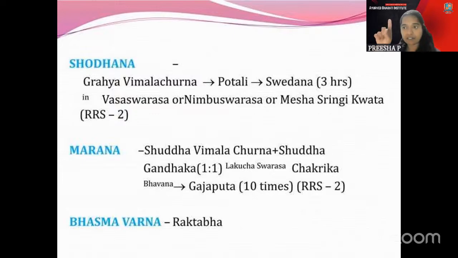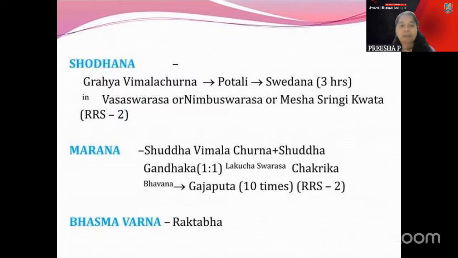Vimala is starting with a V, and Vasa Swarasa is also starting with a V. So, V, what is a Mesha? Whenever you see the Mesha, there is a goat. So here the goat's horns are also like V. Mesha has a V shape, the horns are like that. That also you can correlate. V for Vimala, V for Vasa Swarasa. Just correlate and study that part.